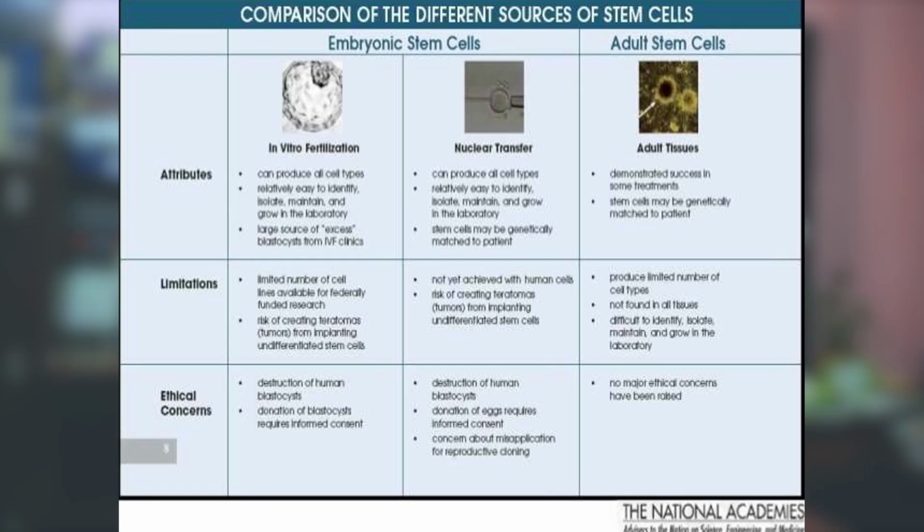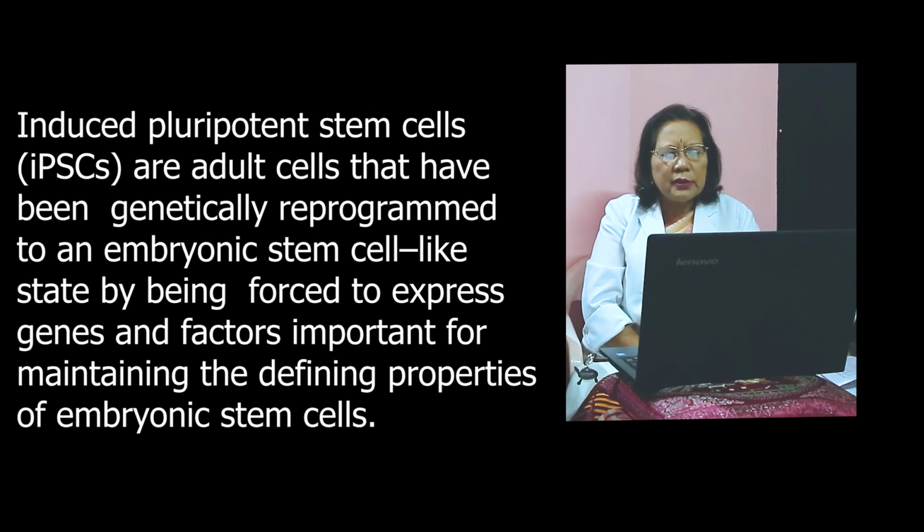So this table shows the comparison of the different sources of stem cells. In the case of embryonic stem cells, the source is in vitro fertilization, and the limitations include some ethical concerns. For adult stem cells, the source is adult tissues. So this table shows the comparison of both embryonic stem cells as well as adult stem cells. So what are induced pluripotent stem cells?